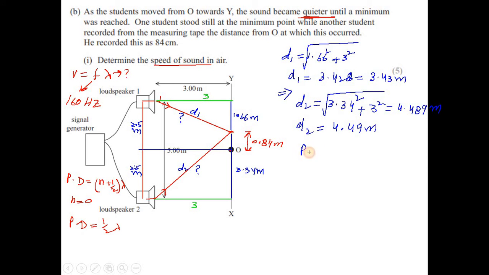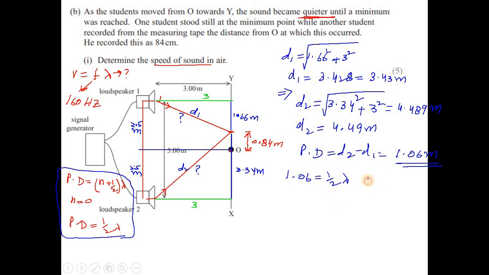So the path difference is d2 minus d1, which is equal to 1.06 meter. So 1.06 is equal to half of the wavelength as per this condition.